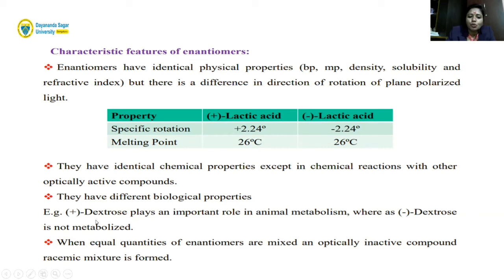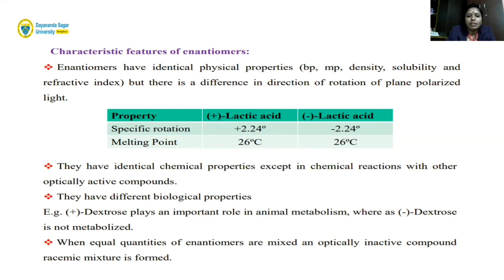Example: dextroglucose, or dextrose, plays an important role in animal metabolism, whereas levoglucose is not metabolized. When equal quantities of enantiomers are mixed, an optically inactive compound, the racemic mixture, is formed. So glucose is a good example for enantiomers. Dextrose is useful for energy drinks, and levoglucose is not used for energy drinks.